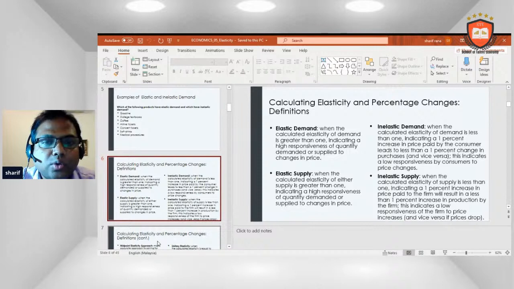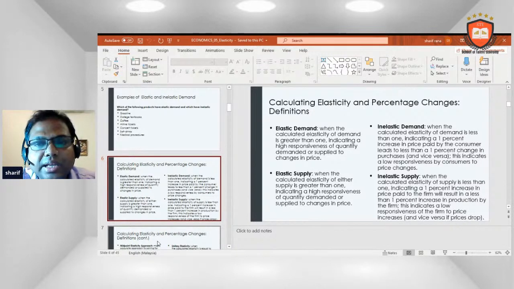Calculating elasticity and percentage change definitions. Elastic demand: when the calculated elasticity of demand is greater than one, it indicates a high responsiveness of the quantity demanded or supplied to changes in price. Elastic supply: when the calculated elasticity of supply is greater than 1, it indicates a high responsiveness of quantity supplied to changes in price. Inelastic demand: when the calculated elasticity of demand is less than 1, a 1% increase in price paid by the consumer leads to less than a 1% change in purchases. This indicates a low responsiveness by consumers to price changes.